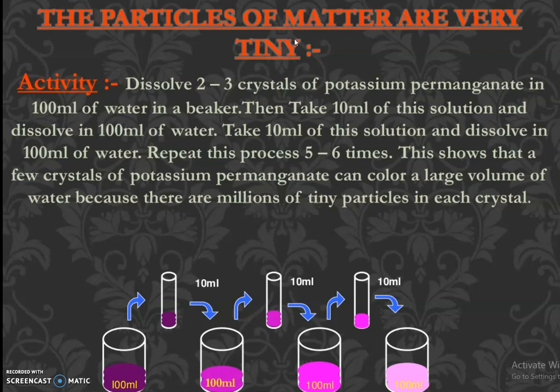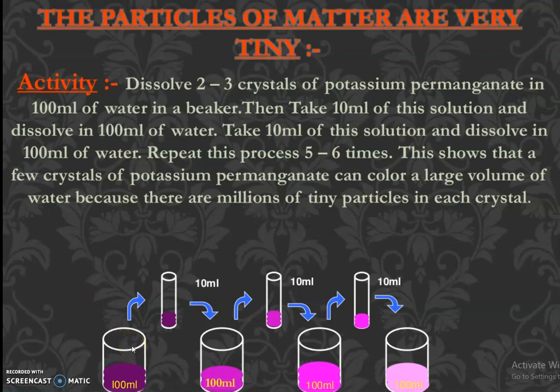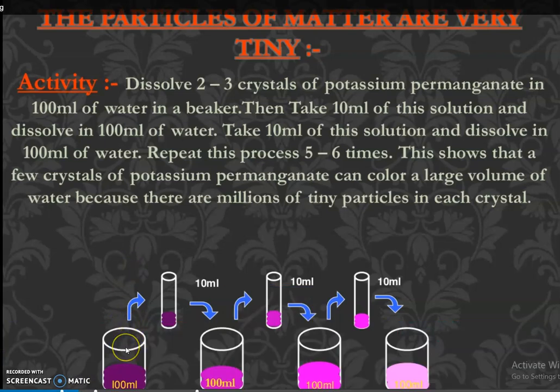So we'll conduct an experiment. Dissolve 2-3 crystals, that is enough. With 2-3 crystals, very magenta type, the beaker will get this color. So take 2-3 crystals of potassium permanganate and add it into 100 ml of water in a beaker. The first 100 ml beaker. Then observe the color keenly.